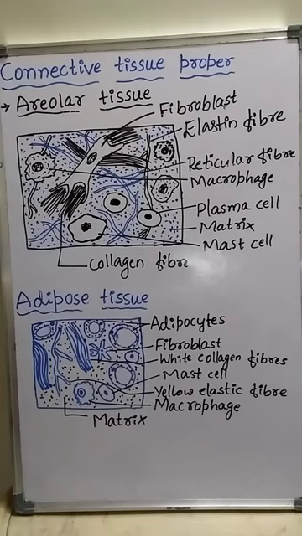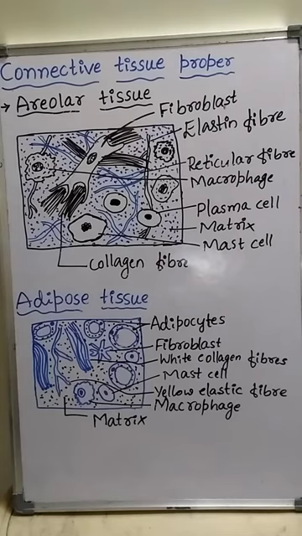The important functions of adipose tissue. The main function is storage of fat. Adipose tissue is a storage tissue in which fat gets stored in the fat globules. Another function is shock absorption.